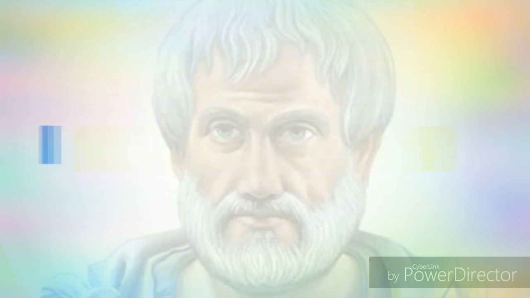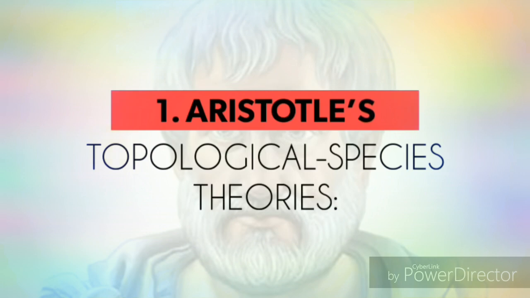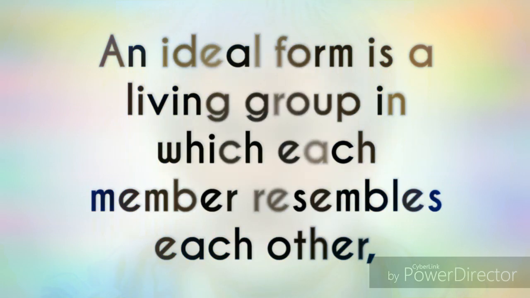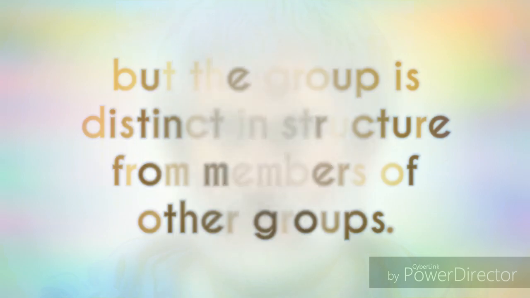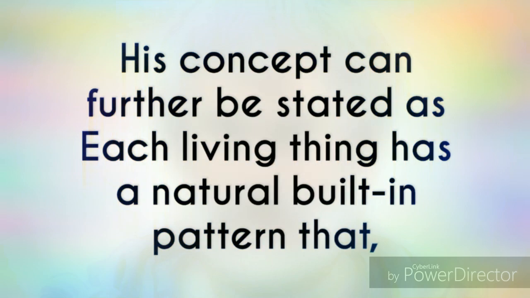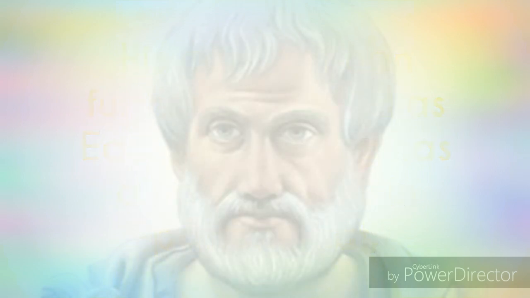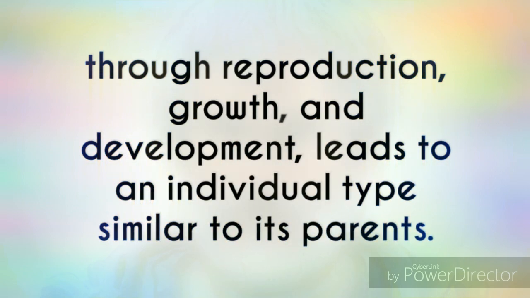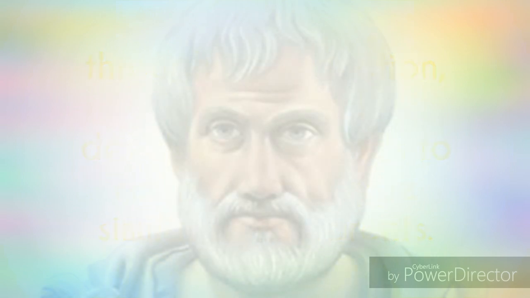Let's see the theories. The first one is Aristotle's topological species theories. An ideal form is a living group in which each member resembles each other, but the group is distinct in structure from members of other groups. His concept can further be stated as each living thing has a natural built-in pattern that, through reproduction, growth, and development, leads to an individual type, species, similar to its parents.